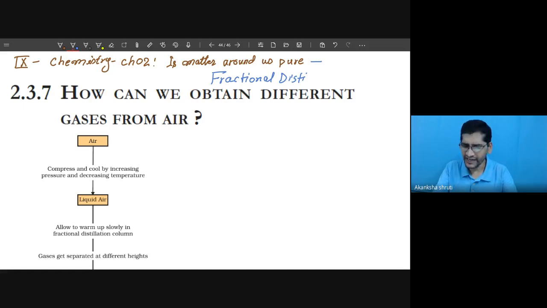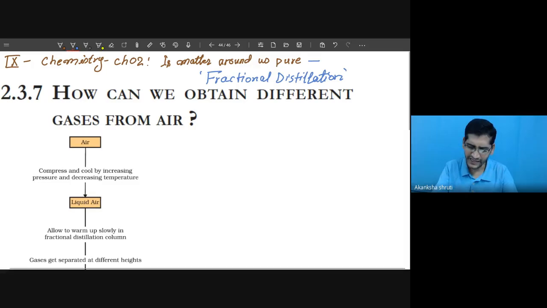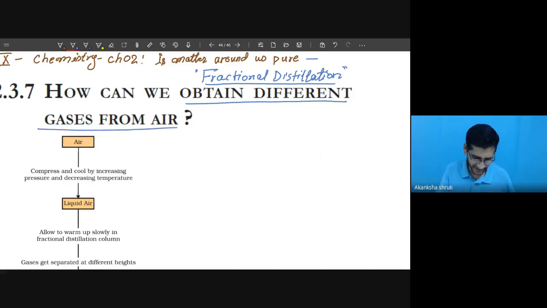Now if we think about air, this air is also a homogeneous mixture which contains different gases like oxygen, carbon dioxide, hydrogen, nitrogen, all these things. Now how to separate all these components? That separation is done with the help of fractional distillation. So how is fractional distillation used to obtain different gases from air?